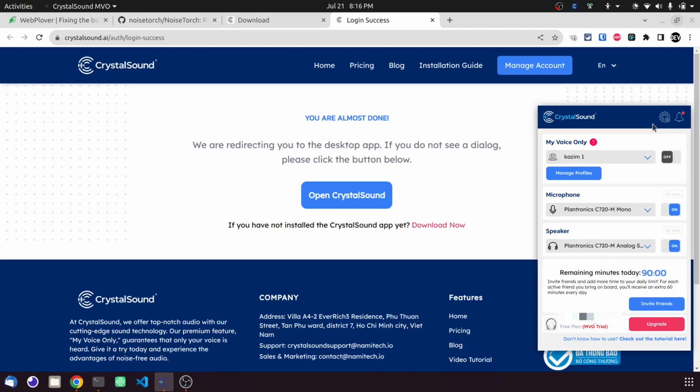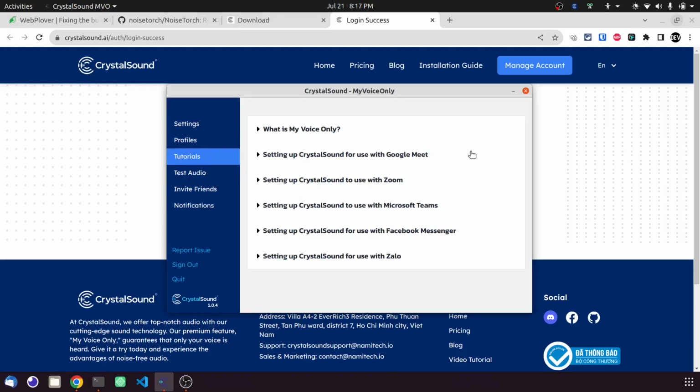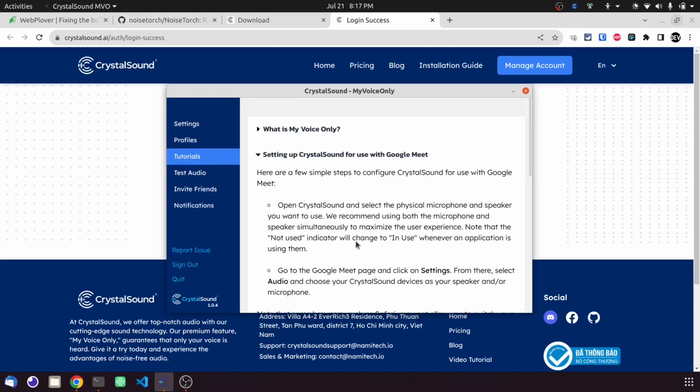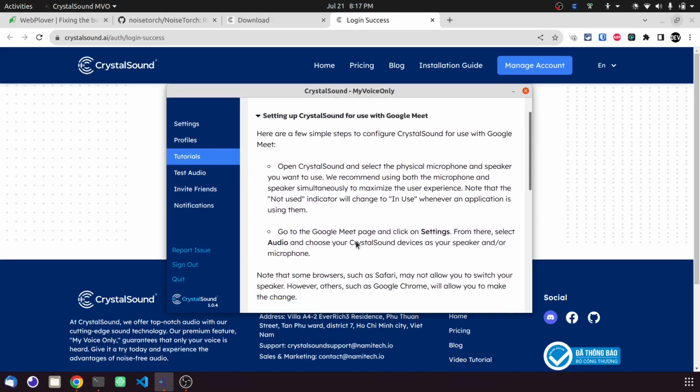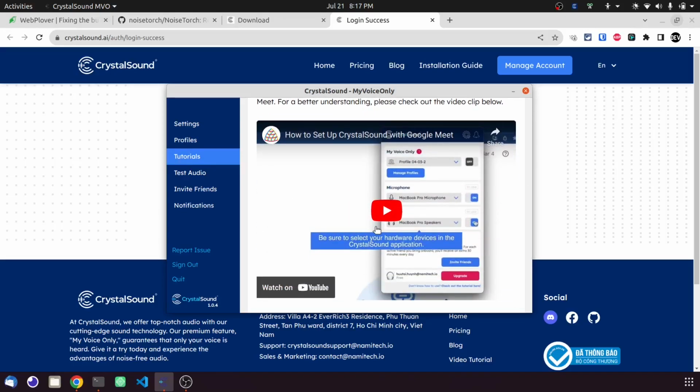Okay, you can also watch the tutorial videos on how to set up the CrystalSound microphone in different apps. Click on this settings icon to watch the tutorial, and there are tutorials in the sidebar. You can watch tutorial videos from here by clicking on each option, like setting up CrystalSound for use with Google Meet. Click on it. It will open, and there are some details and also a video tutorial. You can watch it.